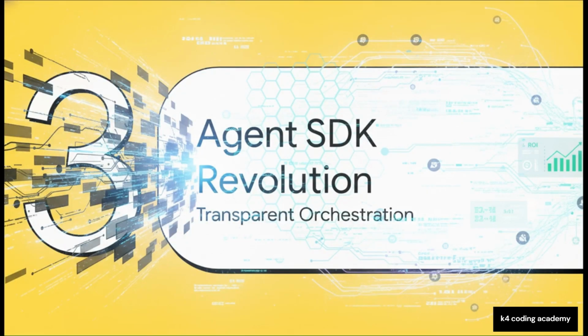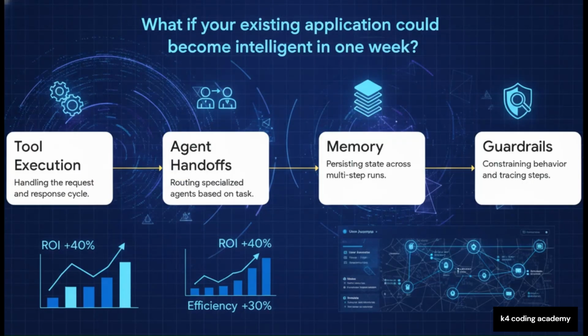Part 3. The Agent SDK Revolution, Transparent Orchestration. So to cure that framework bloat, modern SDKs, like the OpenAI Agents SDK or the Microsoft Agent Framework, take a totally different approach. They do not try to wrap your entire application stack in their own logic. Instead, they focus strictly on just 4 core primitives: tool execution, agent handoffs, memory persistence, and guardrails with tracing. That's the whole shebang. By stripping away all the fluff, they actually work directly with the model's native capabilities, instead of trying to work around them.